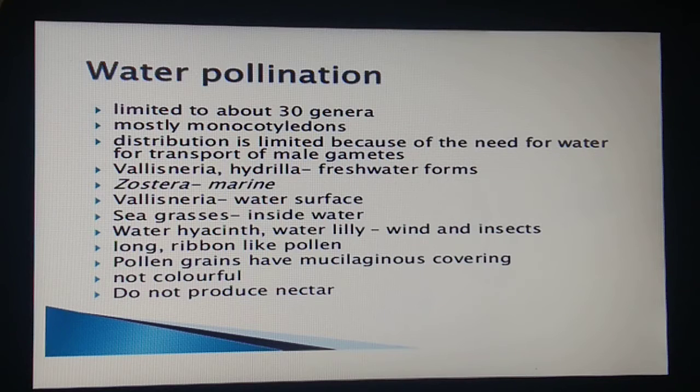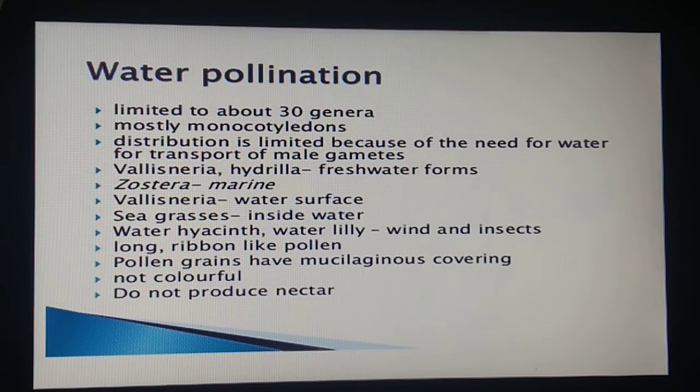You can see Vallisneria and Hydrilla, which grow in fresh water. You can see everything is written in the fourth point. Vallisneria, Hydrilla, fresh water forms, and several marine sea grasses such as Zostera. So the plants that I'm telling you are water pollinated plants, right?